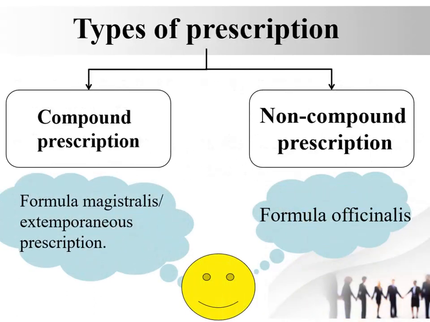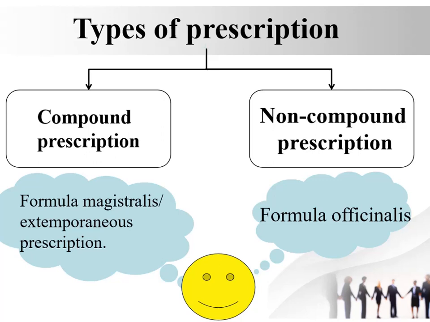Prescription on the basis of need is divided into two types. First is compound prescription and another is non-compound prescription. Compound prescription is also known as formula magistralis, which means master formula, and it is also known as extemporaneous preparation because it includes the preparation of medicine. Compound prescription is an order that requires mixing of one or more than one drug with suitable additives.